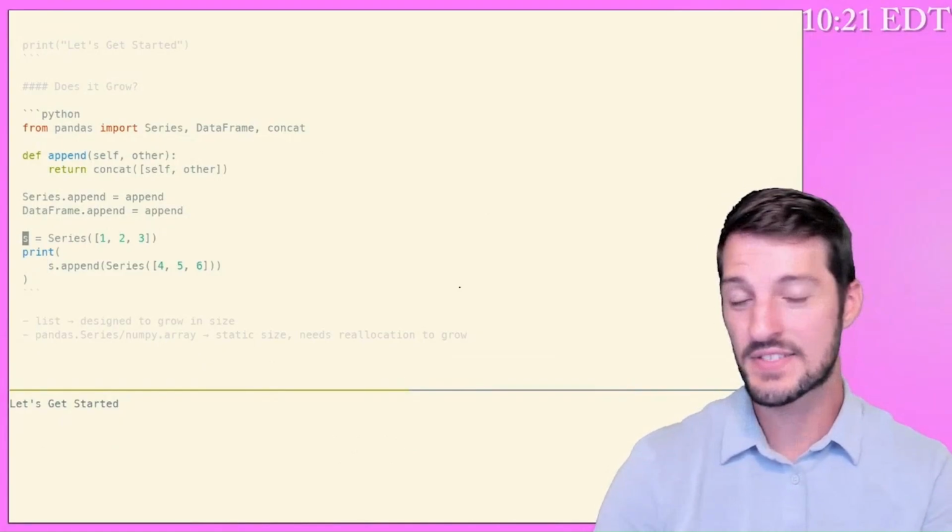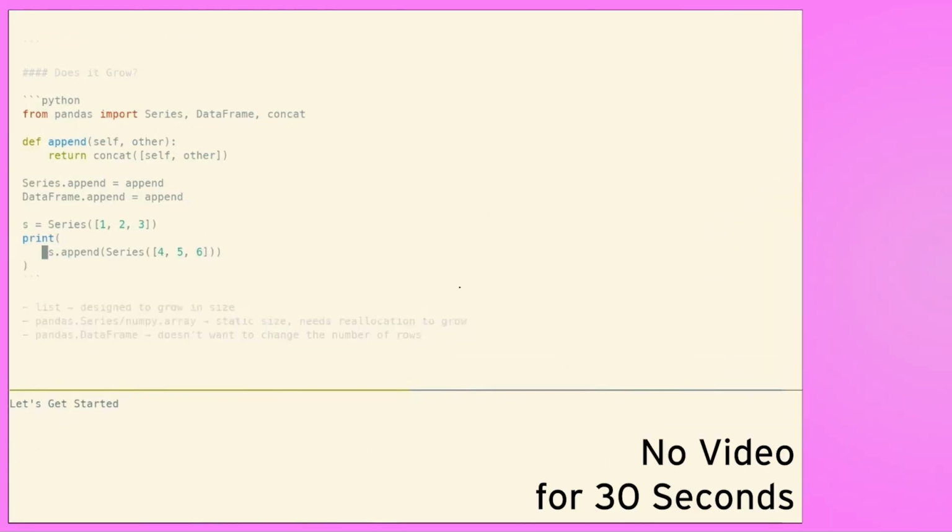Now, I have seen code even with the removal of .append. I have seen code that looks very much like this. We'll take a data frame and we'll end up just calling concat right on that data frame every single time. And it ends up being quite expensive in this case. And so we can reason about this in this fashion. Series.append or concatenating multiple times to a series is not a fast operation.